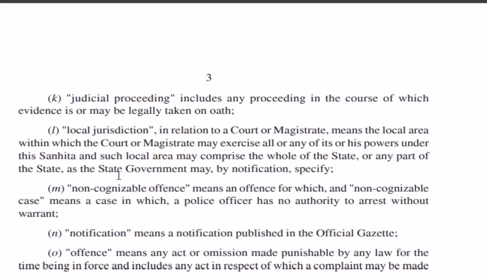judicial proceedings here. Judicial proceeding means any proceeding that is going on, in the course of which evidence is legally taken on oath. It says that judicial proceeding means a proceeding going on after taking the oath. Local jurisdiction means the local jurisdiction of the court within which they have to exercise their powers. Local jurisdiction in relation to a court or magistrate means the local area within which the magistrate or the court can exercise their powers. Out of that, they cannot.